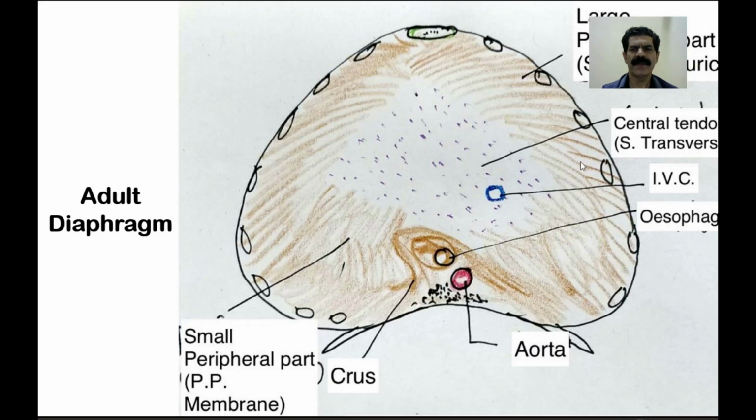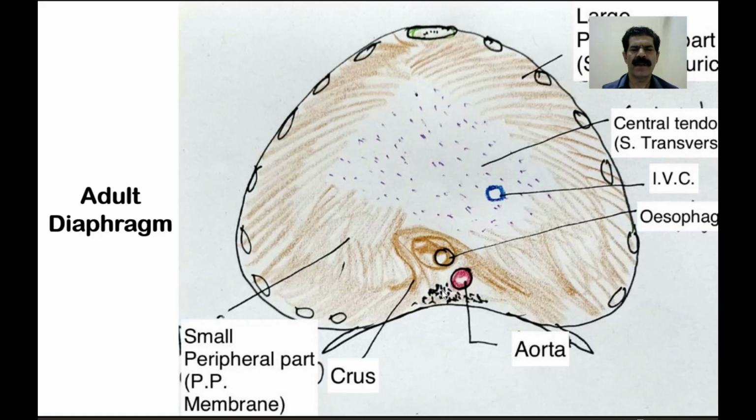So this peripheral part of the diaphragm will develop from the somatopleury component, while the central part, forming the central tendon of the diaphragm, is derived from the septum transversum, while the dorsal part of the diaphragm, which is around the esophagus, develops from the mesoderm, the splanchnopleury component, and dorsally the paraxial mesoderm will give rise to the somite formation.